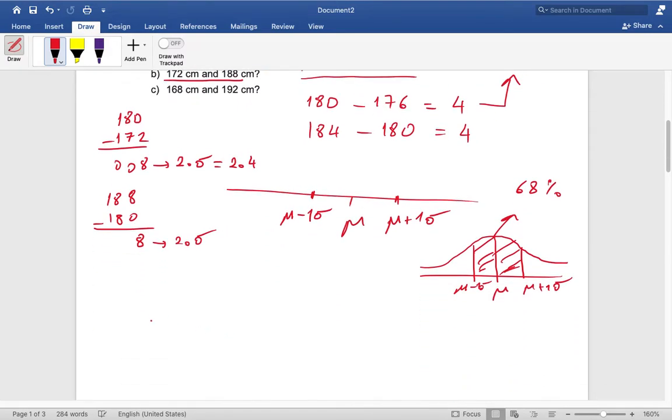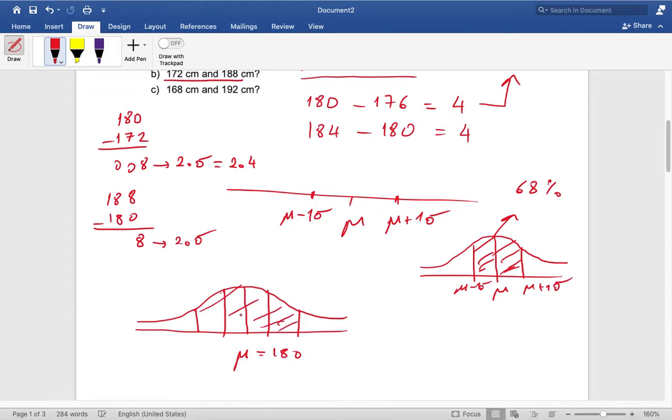So 172 is mu minus 2 sigma and 188 is mu plus 2 sigma.